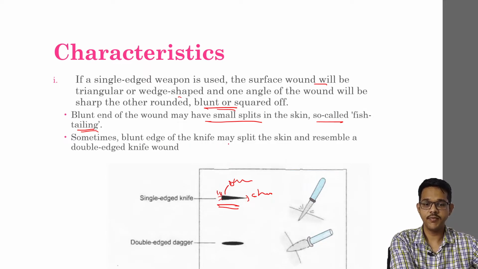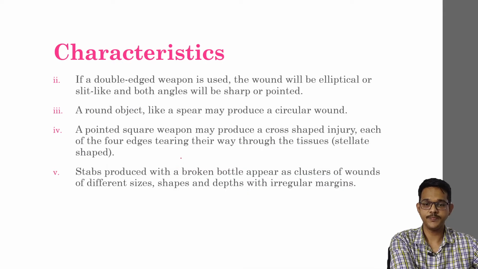Sometimes the blunt edge of a weapon may split the skin and resemble a double-edged weapon also. A double-edged weapon usually produces an oval-shaped wound, and even with a single-edged weapon, the blunt edge may sometimes cause splitting of the skin, making it look like a double-edged weapon wound. With a double-edged weapon, the wound will be elliptical or slit-like, and both angles will be sharp, with pointed edges seen on both ends.